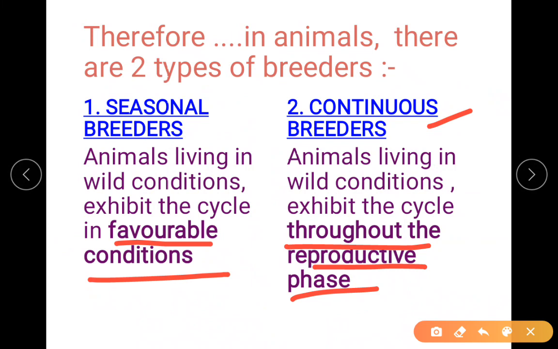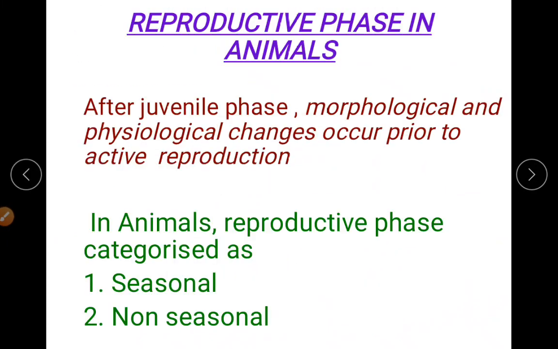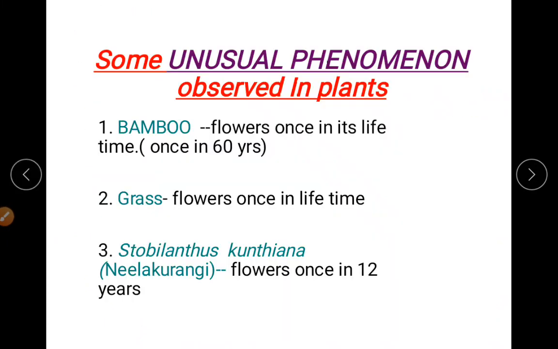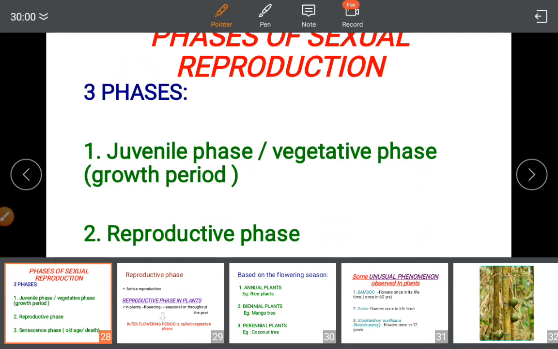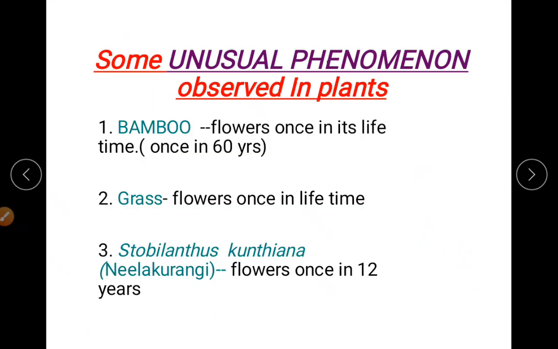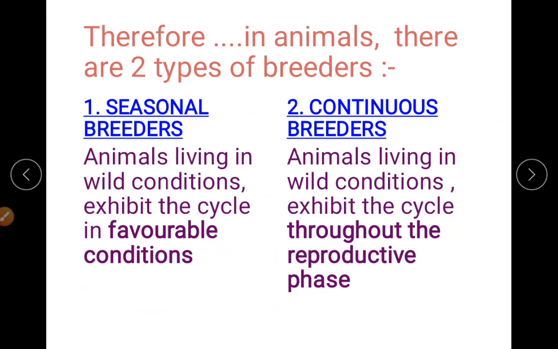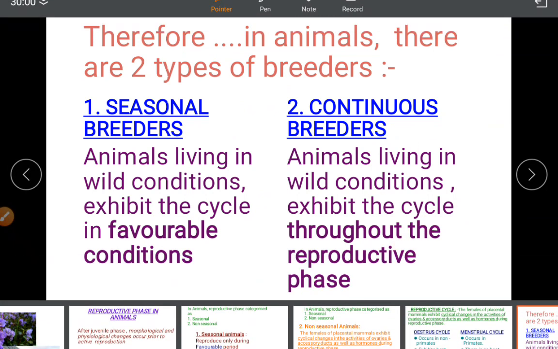So the reproductive phase, we have a particular period, right? If you all recall here, see, this is the reproductive phase, throughout the reproductive phase, or it can even prolong till death. Till death they can still reproduce. So this is what they have told in the difference between seasonal and continuous breeders. So throughout the reproductive phase, seasonal, favorable.